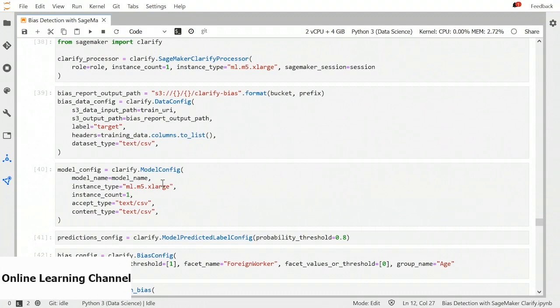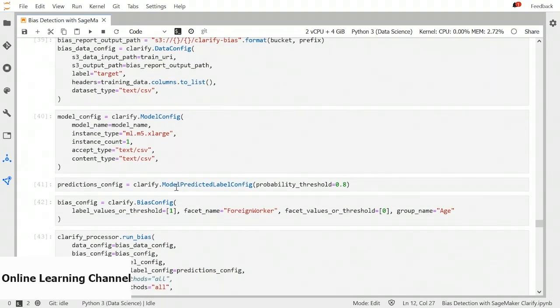Then we are going to provide model configuration. We have a model name, instance type to create the model, and instance type to hold the model or create an endpoint which Clarify will use to get predictions. We also have model predicted label configuration. The linear learner algorithm will provide us with some probabilities, and we need to apply a threshold on the probability to get the final label. So we are saying that 0.8 means class is 1, otherwise class is 0.